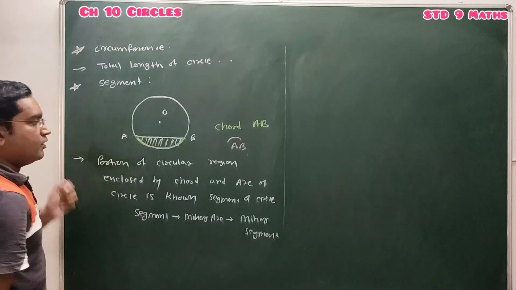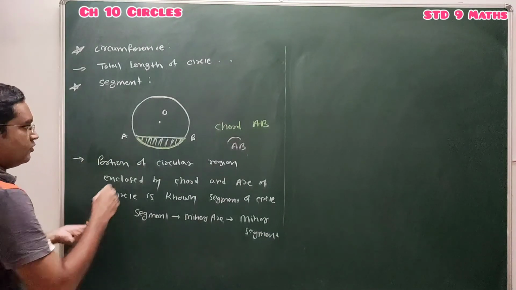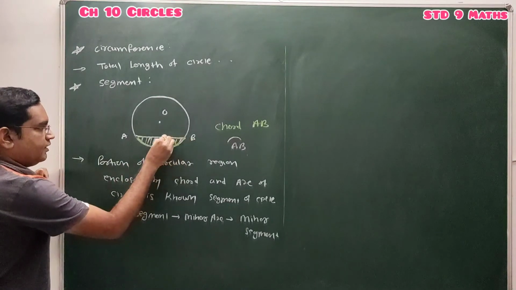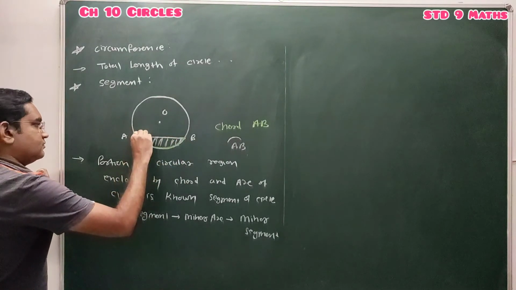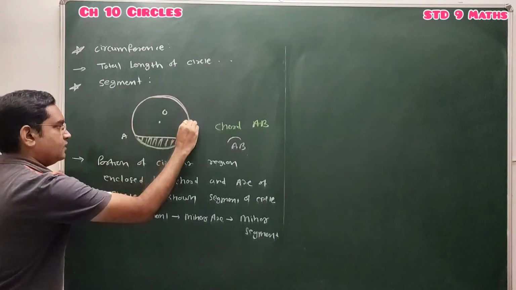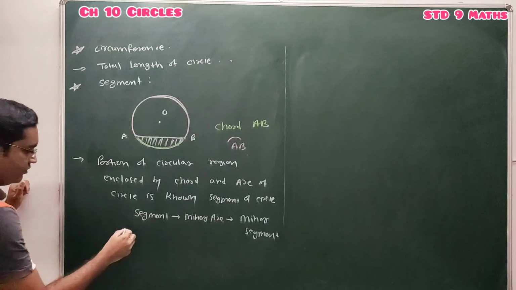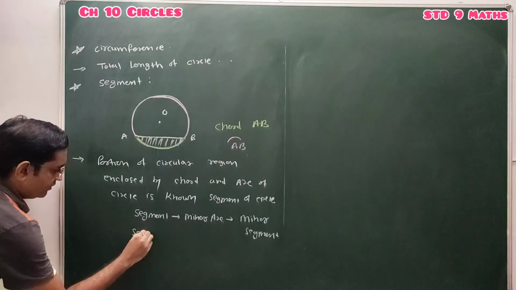Because we can also consider the area enclosed by this chord and this major arc. That is nothing but the major segment.